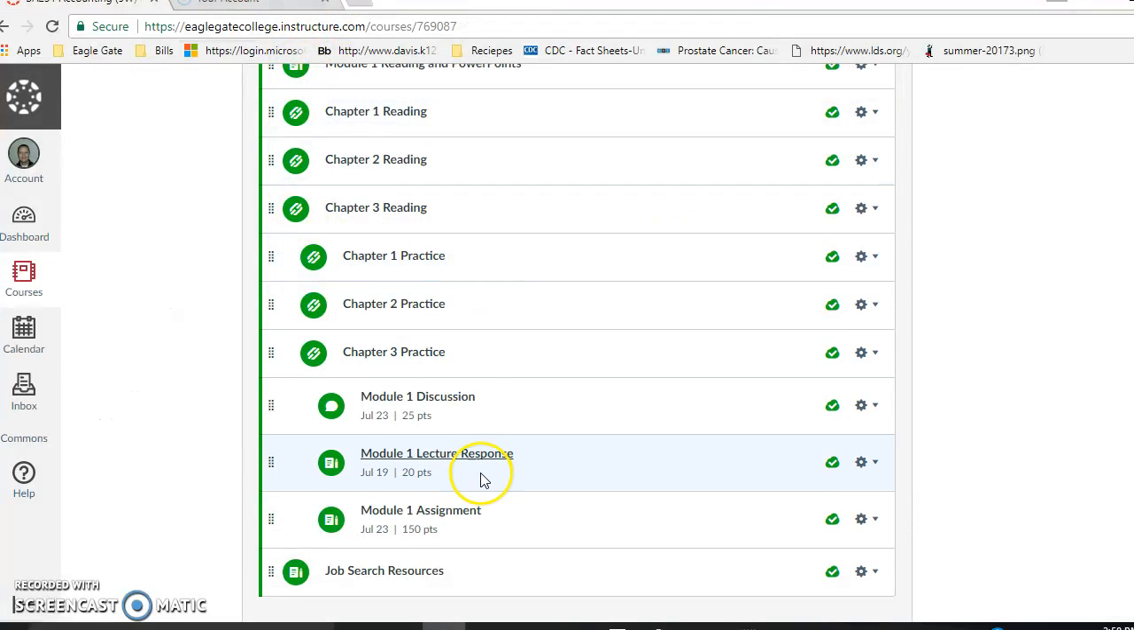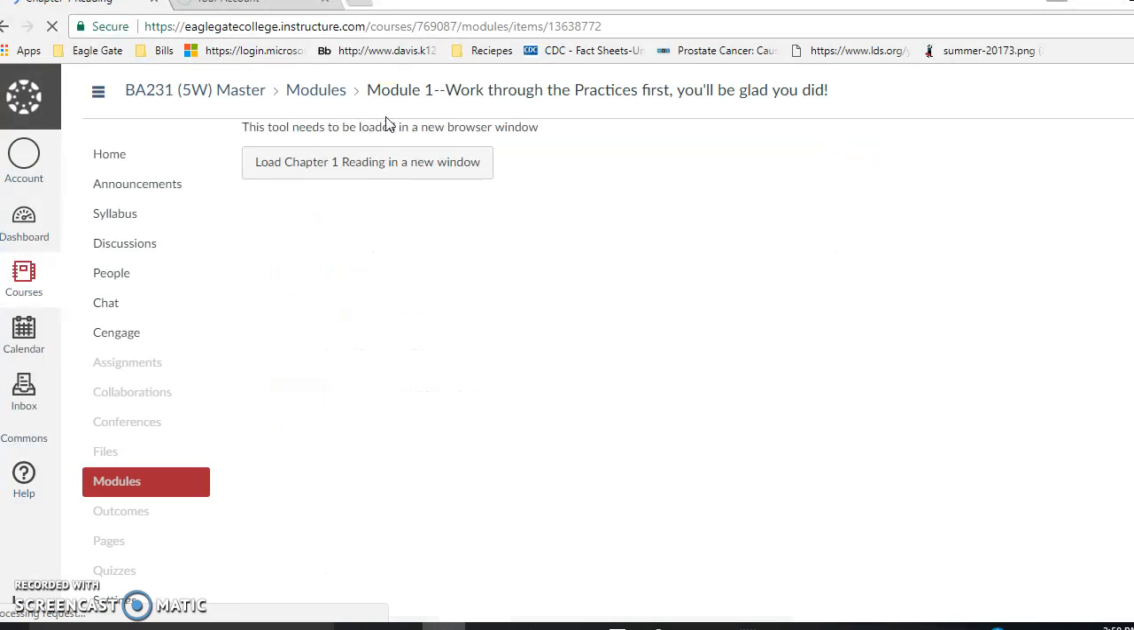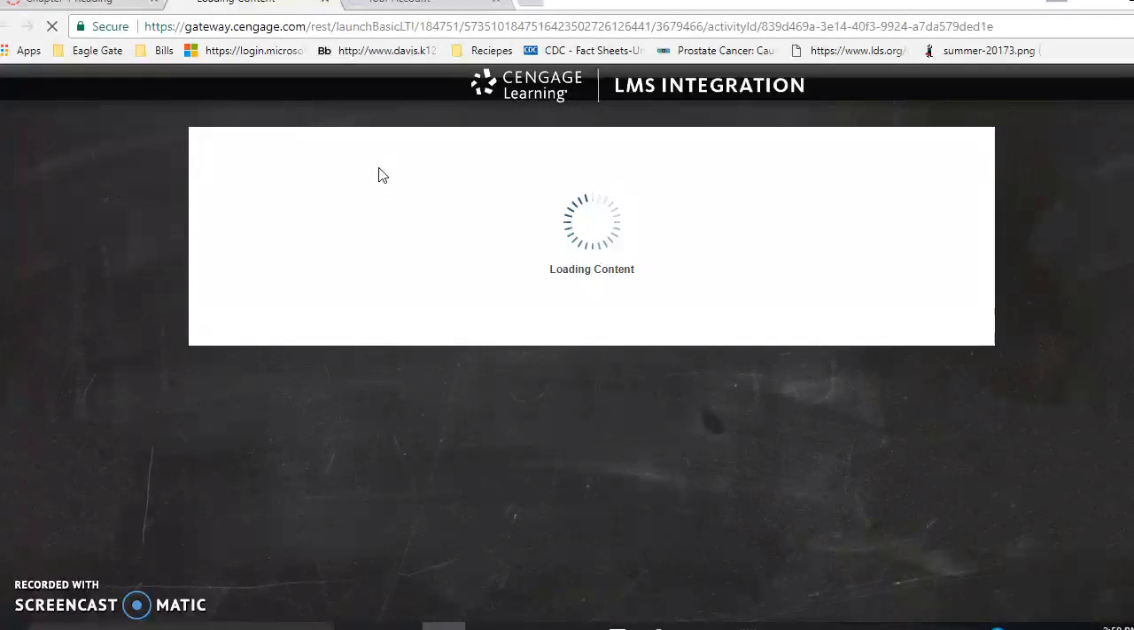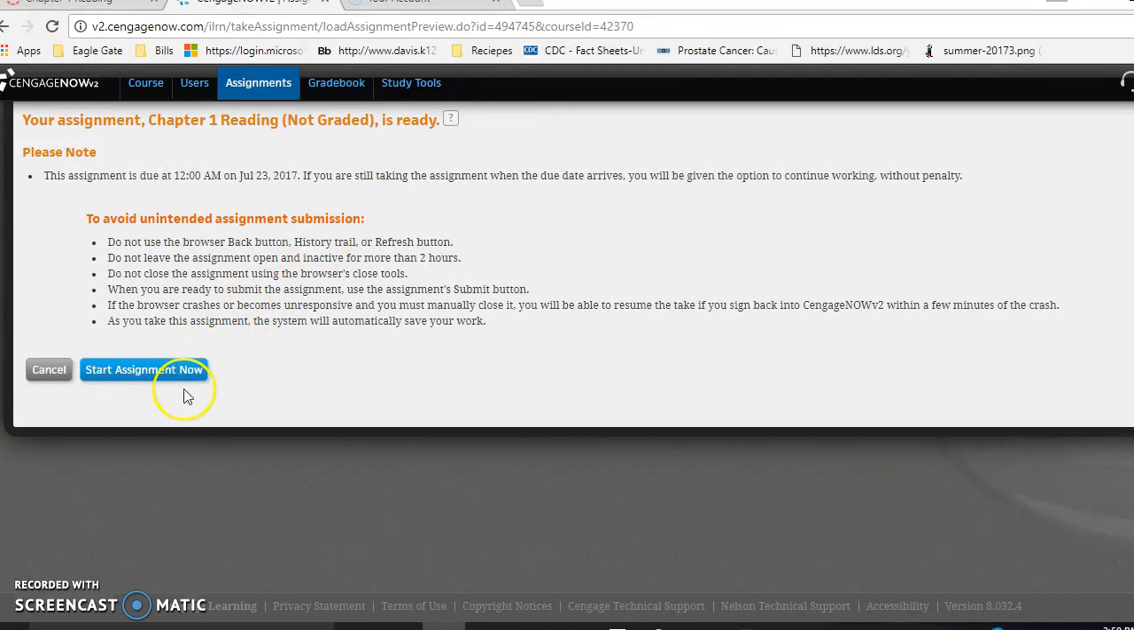Now let's go back and look at here. So then you're going to have your week 1 assignment. So let's dig into it here a little bit. On your chapter 1 reading, if you click on this, it's going to pull you up right here, and you just load your window. It's going to take you right to the book in Cengage.